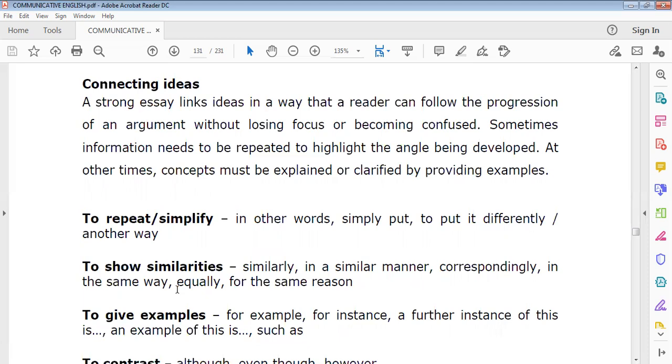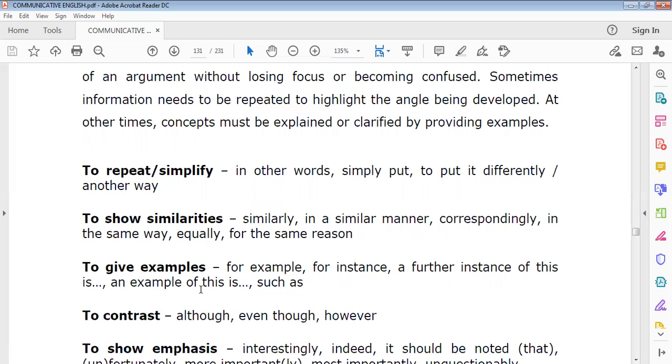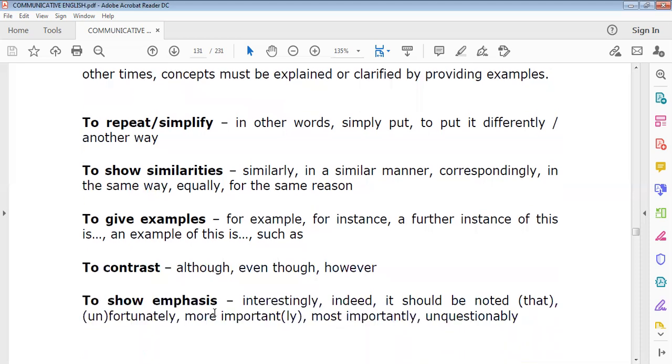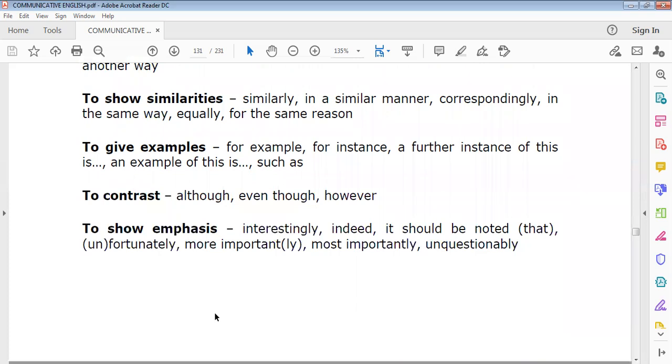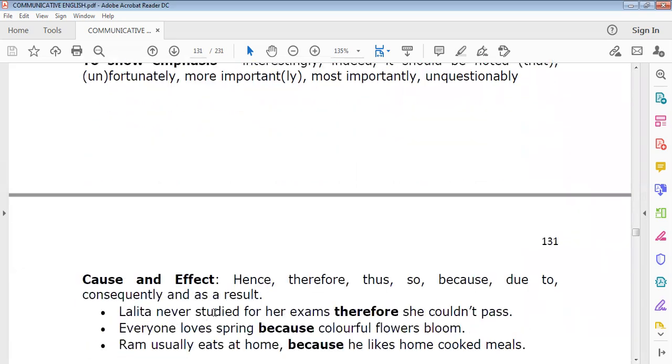So without losing focus, how can you keep the reader engaged? To repeat or simplify a particular topic, you can use in other words, or to put it differently. To show similarities, you can use similarly, in a similar manner, correspondingly. To give an example, you can use for example, for instance. To give a contrast, you can use although, even though. To show emphasis, interestingly, indeed.